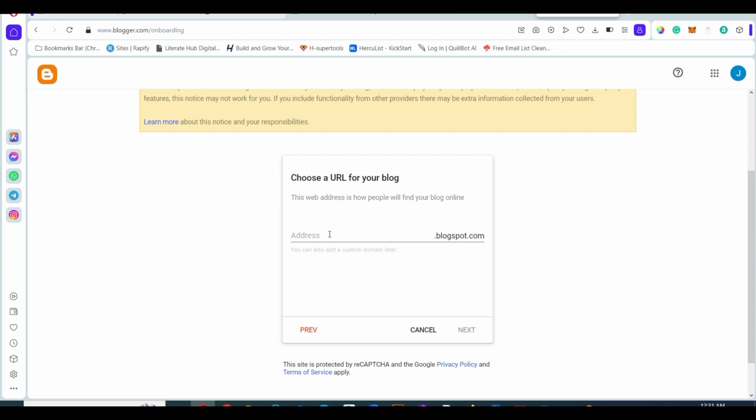This web address is how people will find your blog. So you're now going to choose a URL for it. Literate hub. Good one. We can just use literate hub. Let's go. Then confirm your displayed name. How do you want your name to display as? Okay, literate hub. It's okay.